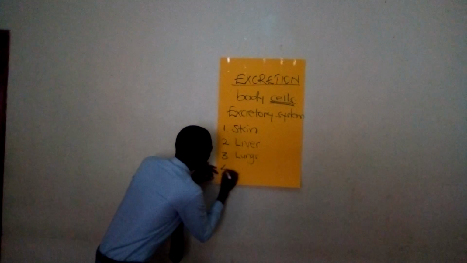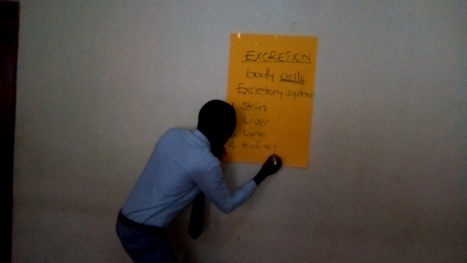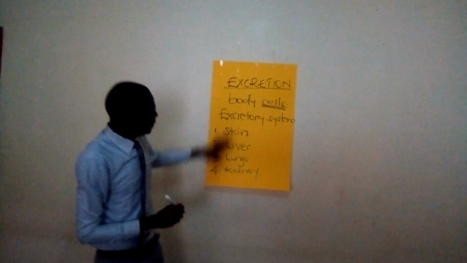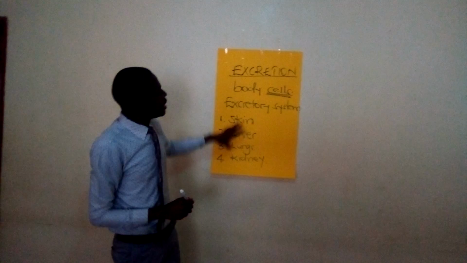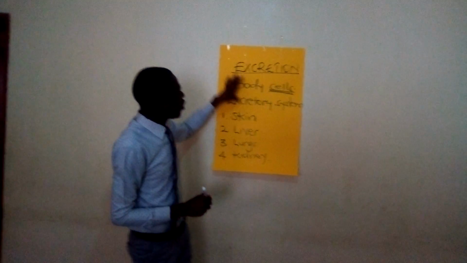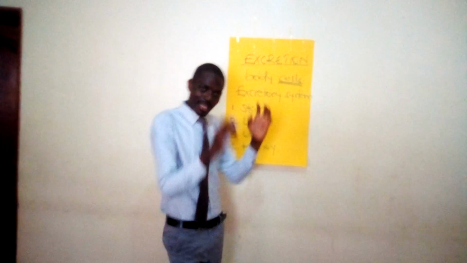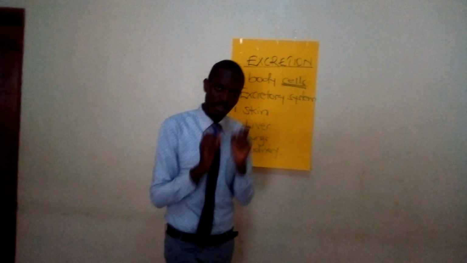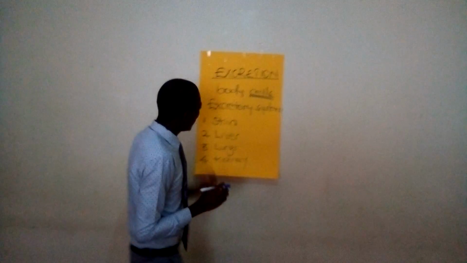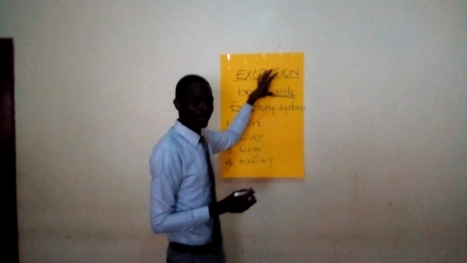And then the 4th one is what we call the kidney. Now, these 4 organs of the human body form what we call the excretory system. These organs work towards removing waste materials from the body. That's why they form this system we call the excretory system.